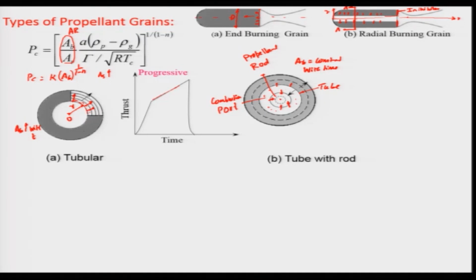Therefore, the chamber pressure will not be increasing, it will remain almost constant, and so also the thrust. So you will get a thrust versus time where the thrust is remaining constant with respect to time, and this is known as neutral burning. This is known as a neutral burning grain. This is something which is required sometimes.